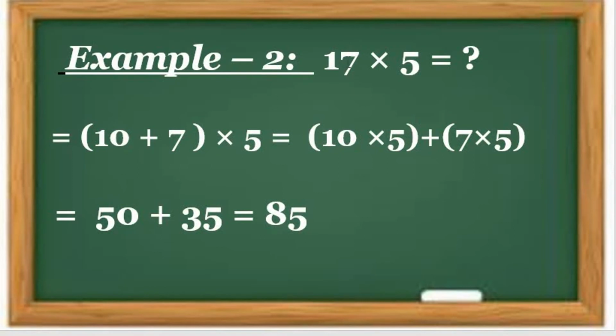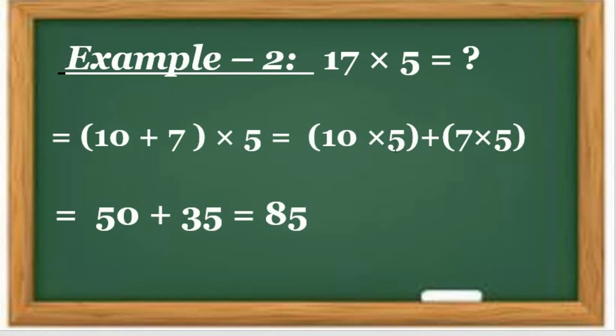How can we break this 17? 10 plus 7. Understood? 10 plus 7 is equal to 17. Here we have broken up 17. So 10 plus 7, so how many? 17. Okay, then after that, multiply by 5.